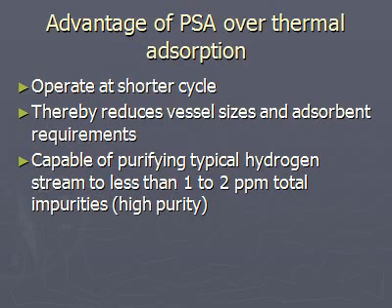Now I will tell you the advantages of pressure swing absorption over thermal absorption. It operates at short cycle. It reduces vessel sizes and absorbent requirements. It is used to purify typical hydrogen stream to less than 1 to 2 ppm total impurities.